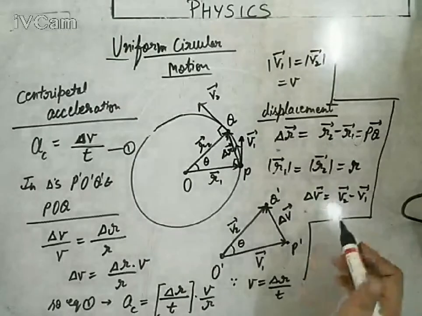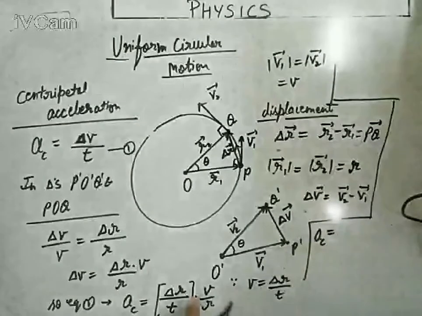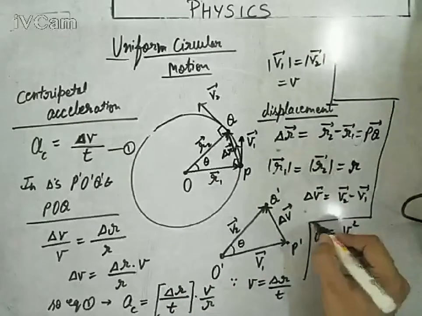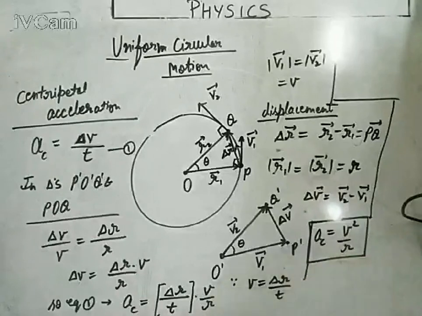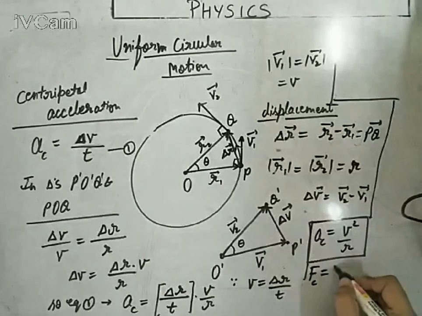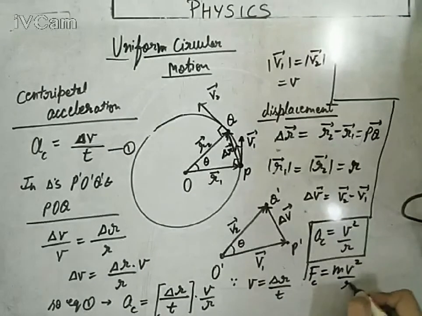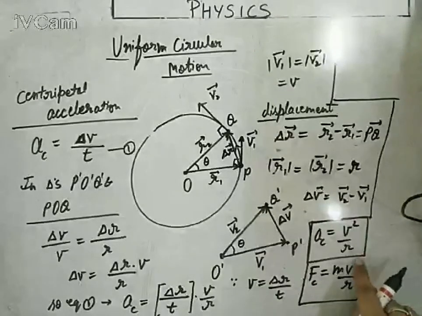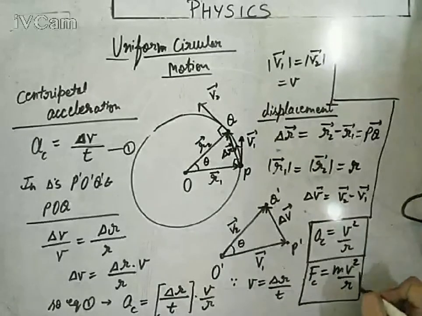So what we will get is centripetal acceleration equals V into V upon R, or V square upon R. This is the formula for centripetal acceleration. In the same sense, you can find the centripetal force, Fc equals mass into centripetal acceleration, so M into V square upon R. This is the formula for centripetal force, or mathematically, for balanced circular motion, this will be the formula for centrifugal force also. But centrifugal force is not a real force, it is a virtual balancing force. Keep this in your mind.